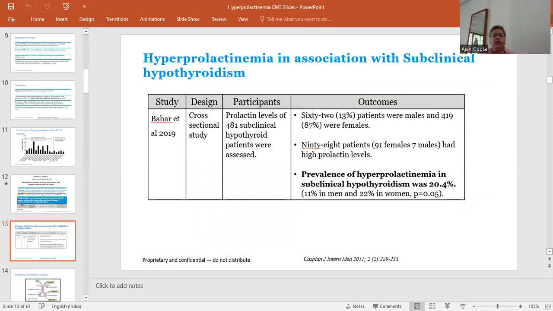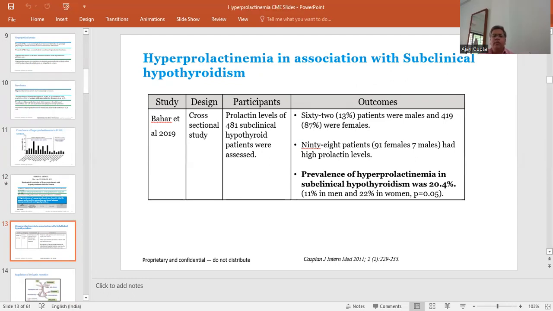Coming to hyperprolactinemia and its association with subclinical hypothyroidism, this is again a study done in 2019, which is a cross-sectional study, and the prolactin levels of 481 subclinical hypothyroid patients were assessed. It was found that 13% of the patients were male and about 87% were female. About 91 females and 7 males had a high prolactin level. That is about 98% of the population with a high prolactin level among those who have subclinical hypothyroidism.